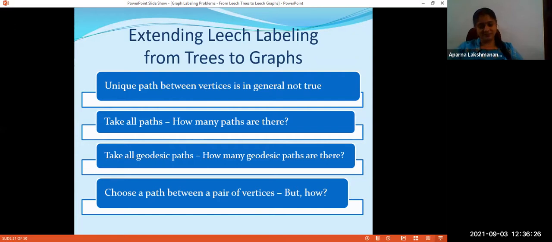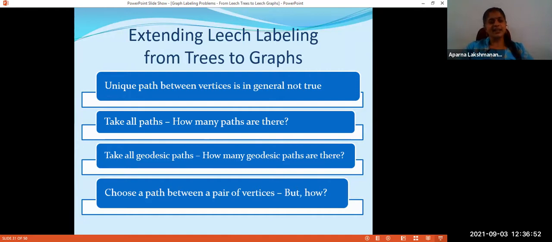What is the problem? The property which helped us to define the concept of Leach labeling was that for trees, there exists a unique path between every pair of vertices. But when we move on to a general graph, this property is lost. So that unique path between vertices is in general not true.